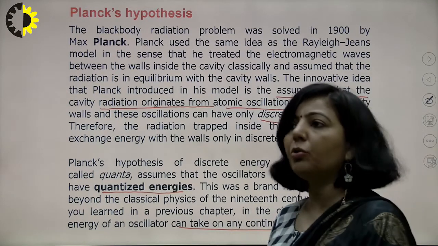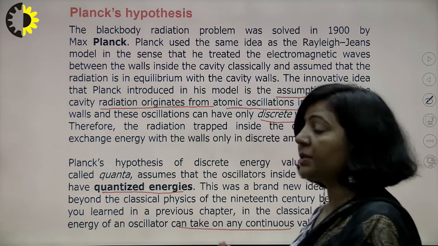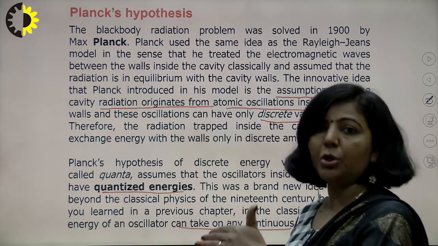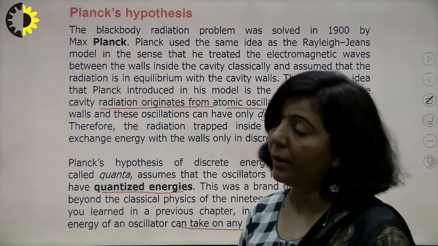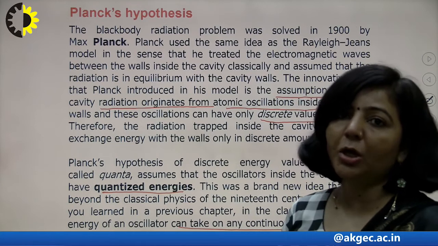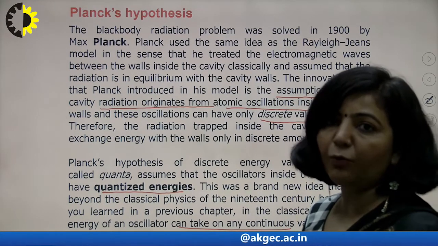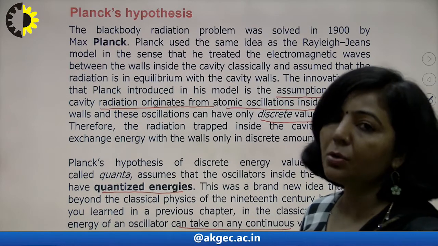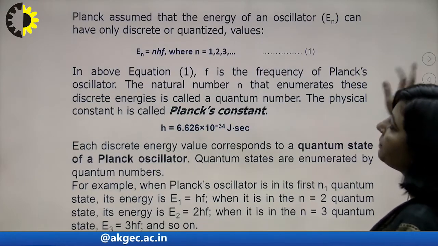According to classical theory, the energy will be continuous, and any amount of energy can be exchanged. But according to Planck's hypothesis, only a certain amount of energy can be exchanged, and that discrete set of energy will be in the form of certain quanta. So this was the main idea of Planck's hypothesis.